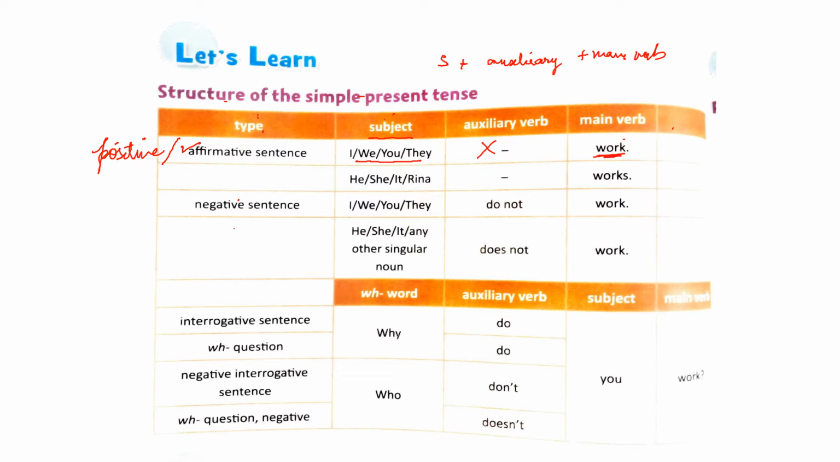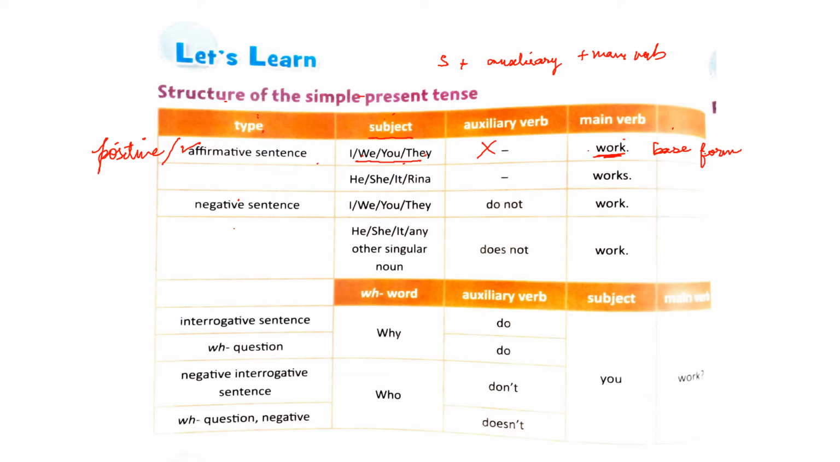So I work, we work, you work, they work. Now here the main verb will take the base form, as we have discussed earlier that whenever the subject is I, we, you, they, we use the base form of the verb with it. It is a rule, just remember that.